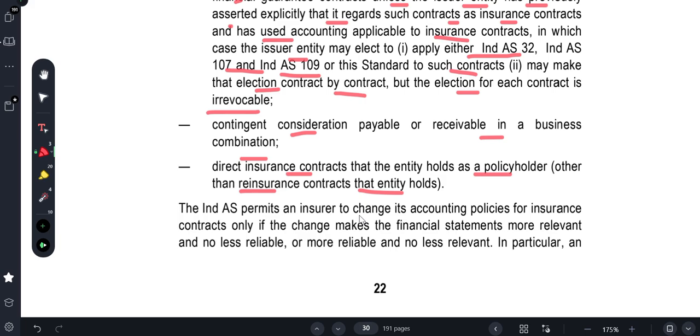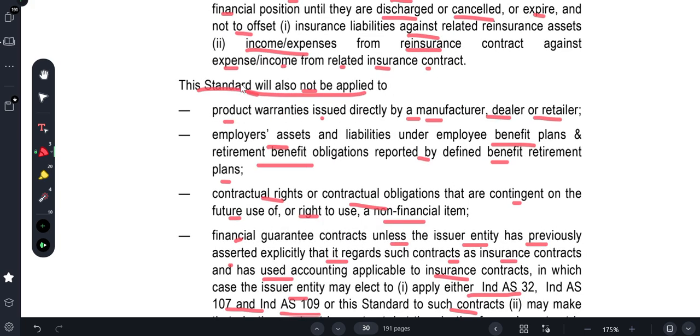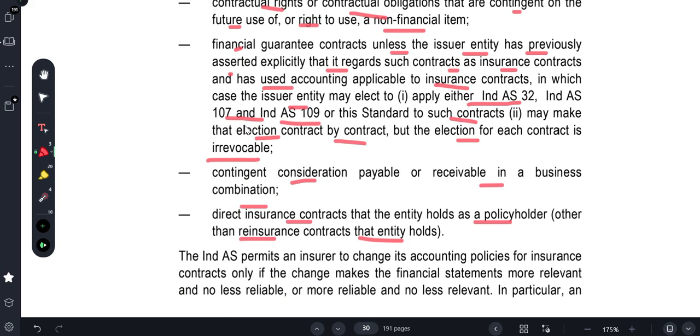The standard will not be applied to direct insurance contracts that the entity holds as insurer of policy holders, other than reinsurance contracts. They can apply it to reinsurance contracts, but not to direct insurance contracts.